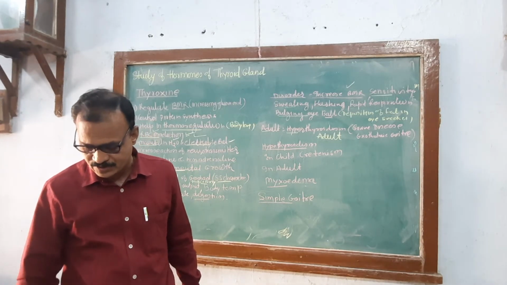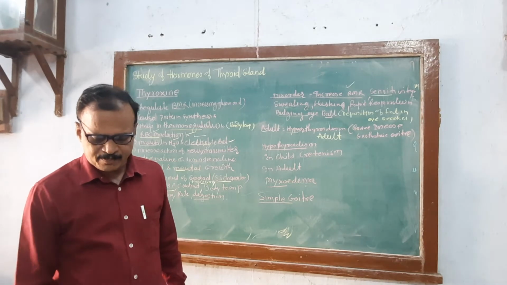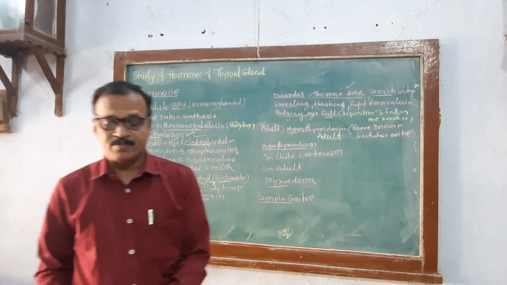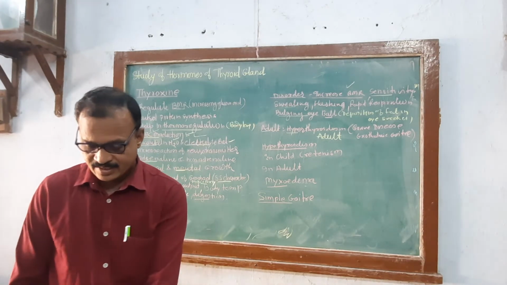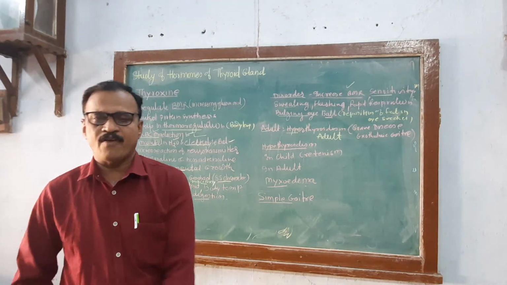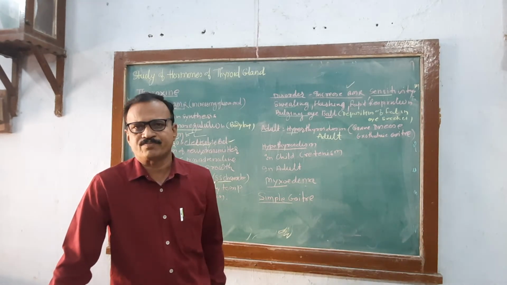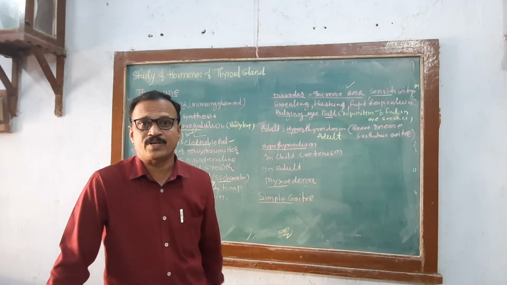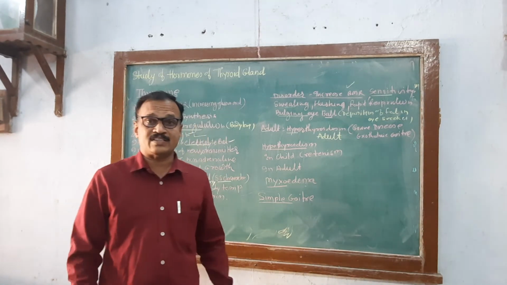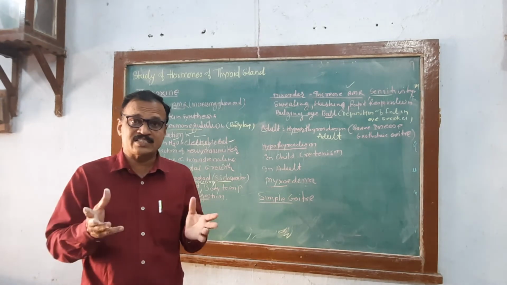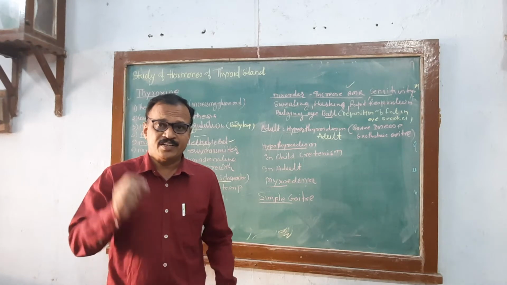Body weight will be reduced, with increased heart rate and increased blood pressure. There may be higher body temperature, nervousness, irritability, tremor of fingers, like movement in the hands, the fingers vibrating. These are the symptoms: bulging of the eyeball and muscular weakness, as well as restlessness and nervousness. These are also symptoms of hyperthyroidism in adults.